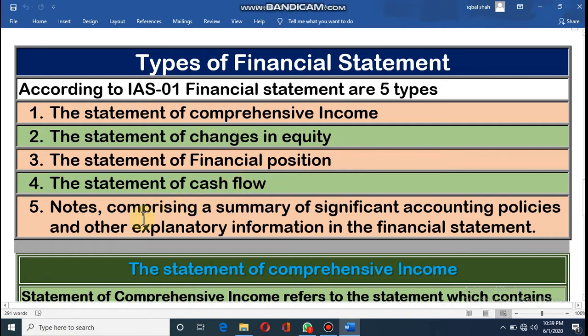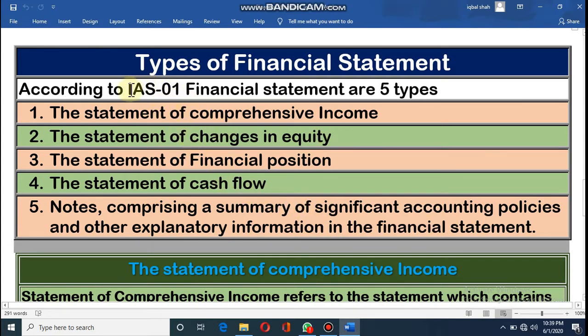And lastly, notes comprising a summary of significant accounting policies and other explanatory information are given in the financial statement. Dear student, these are the types of financial statement prescribed by IAS 1.